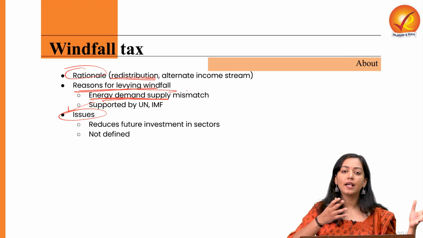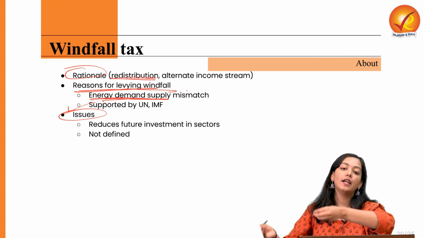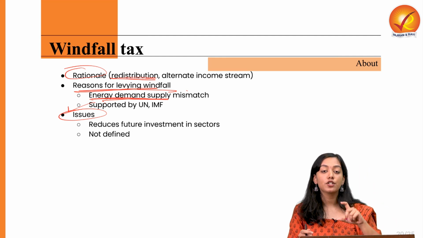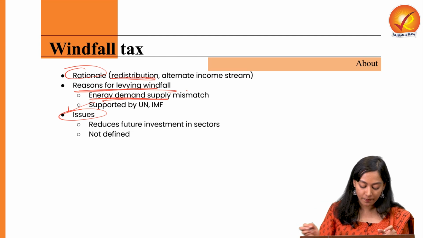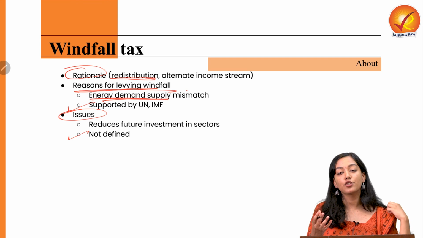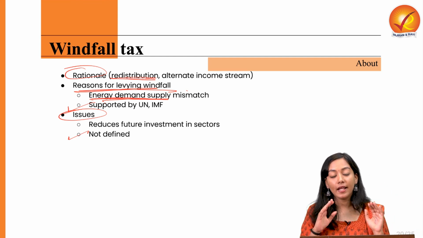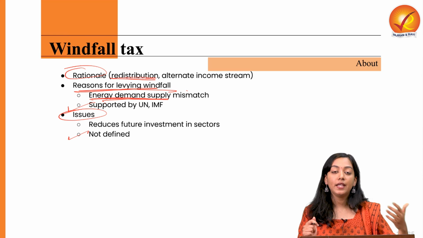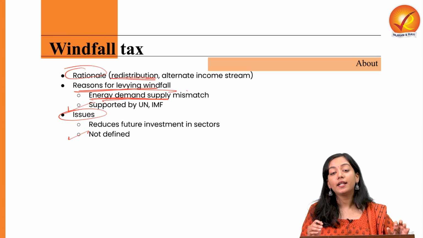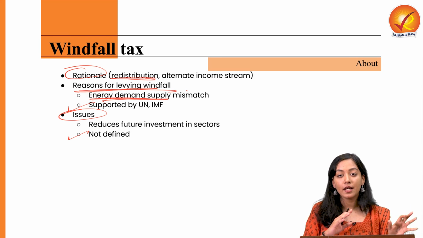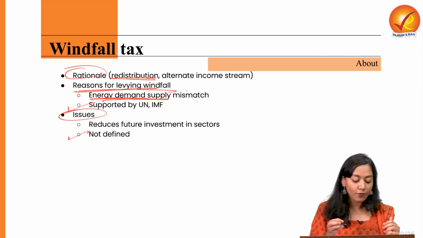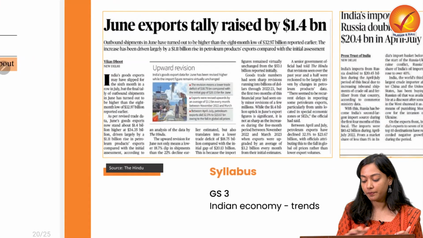So it's better that I take my money from this place and invest into some other space which is more profitable. So this will lead to degradation of the economic prospects of the country as well. Second, how much windfall tax should be applied is not specified anywhere. So the government is free to impose as much tax as it wants to. So it does away with the ease of doing business. It does away with the profitability of the companies. This is why windfall tax should be regulated.